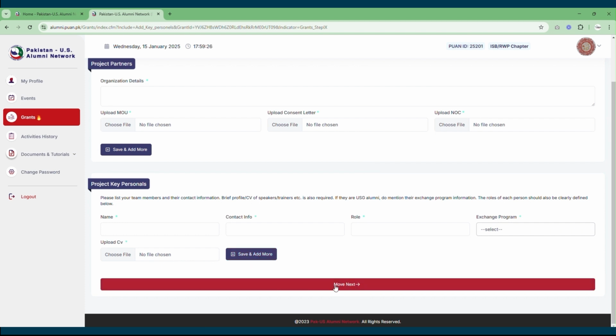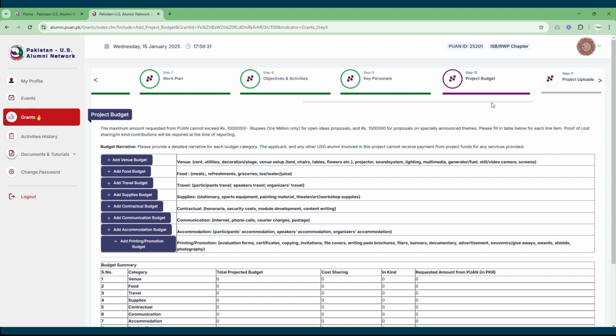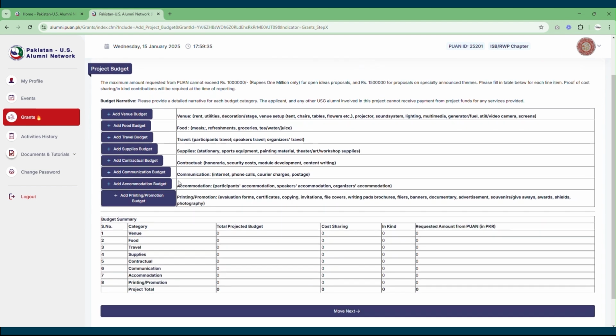Otherwise, you can click on the save and move next button, and this will take you to the next tab where you would be supposed to add your budget details. So this is the section of project budget, and you need to add your relevant budget information over here.